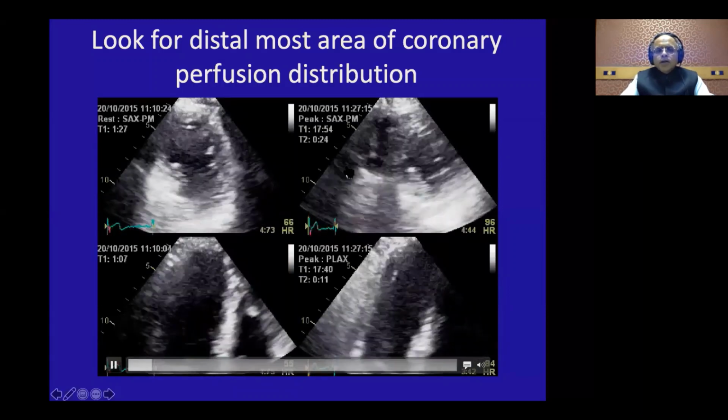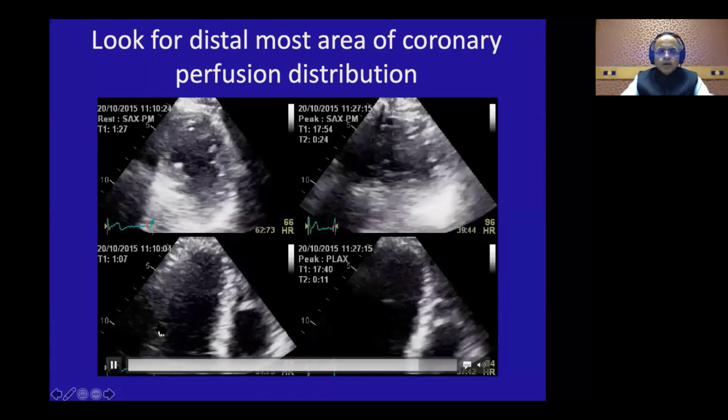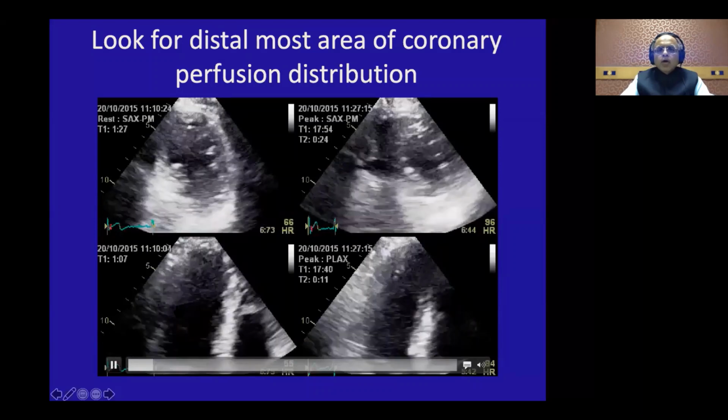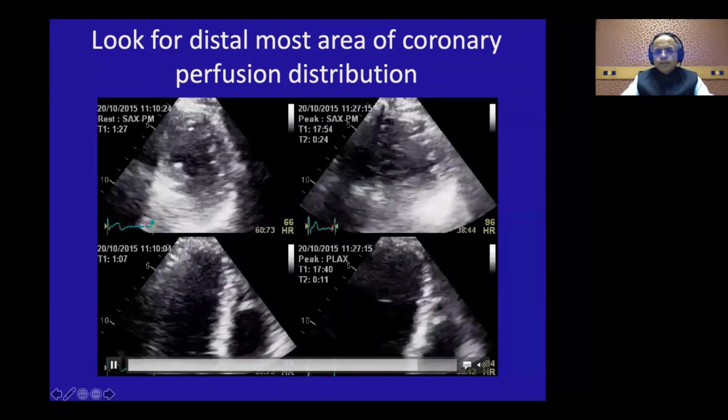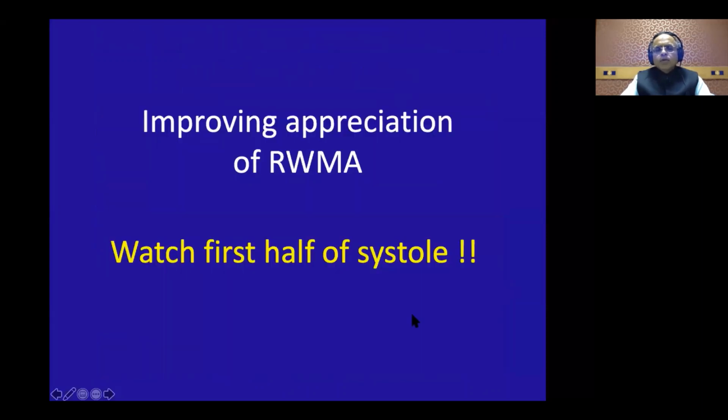For an inferior wall, for the right coronary artery, generally start looking at the mid posterior wall or mid inferior wall, because that is the distal-most territory of RCA perfusion. And for the lateral wall, or for the circumflex, we ask them to look at the mid anterolateral wall for the distal-most LAD territory. Secondly, for improving the appreciation of regional wall motion abnormality, watch the first half of systole.